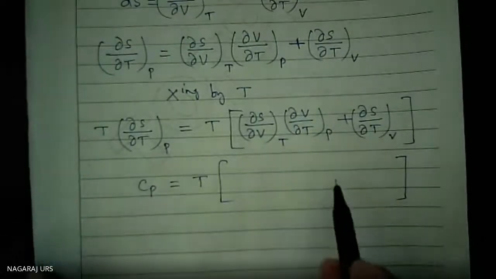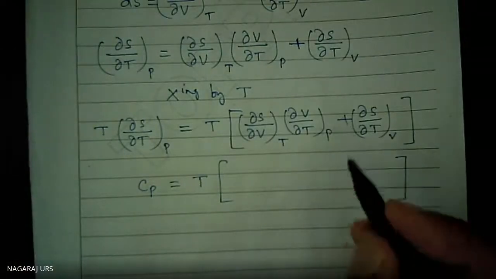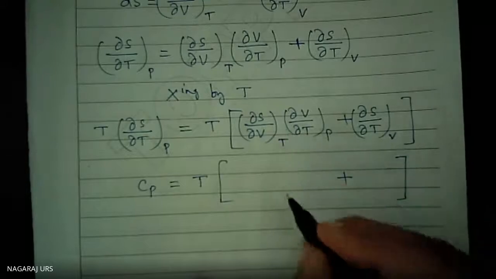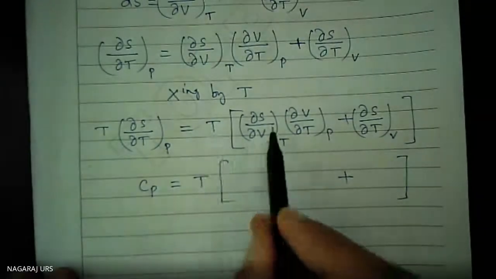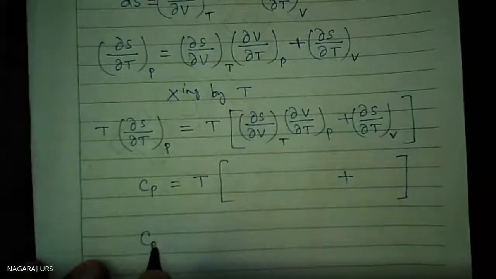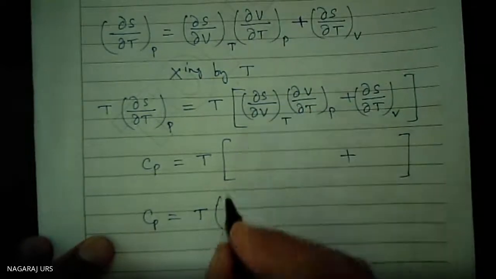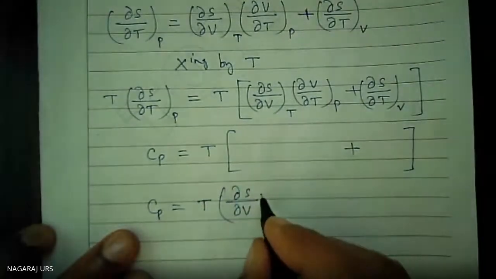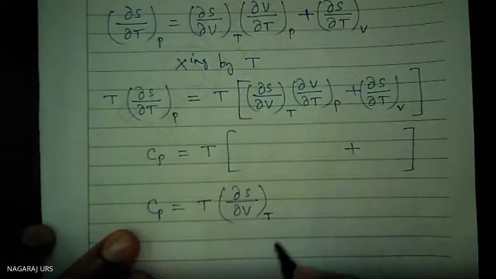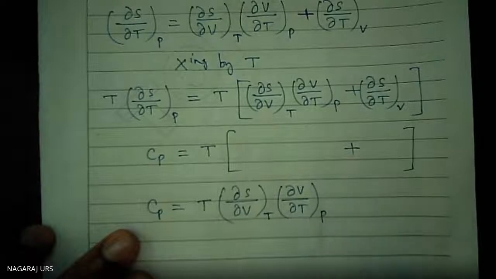You should not write like this. You have to write the whole thing. Copy from here to here. Same thing. Now, multiply this by T. Therefore, Cp is equal to T into, multiply with this, del S by del V at constant temperature, del V by del T at constant pressure.